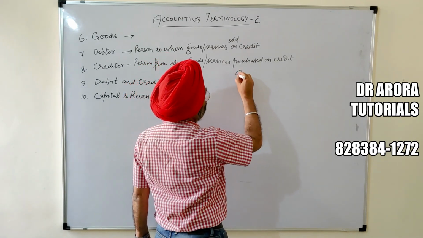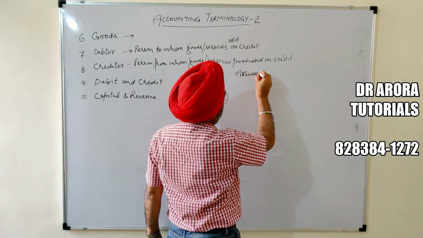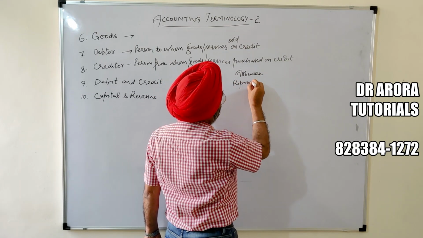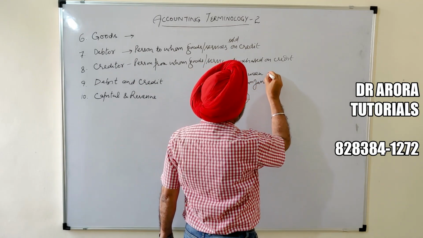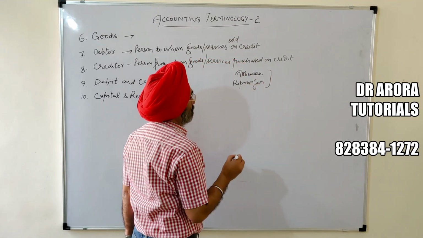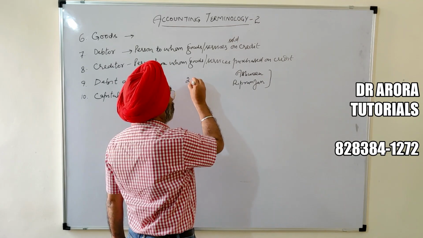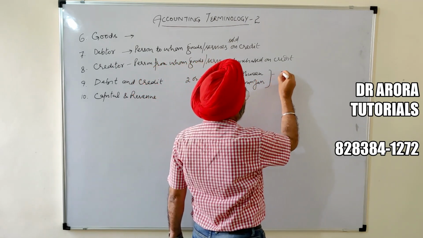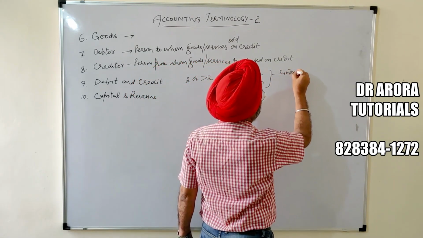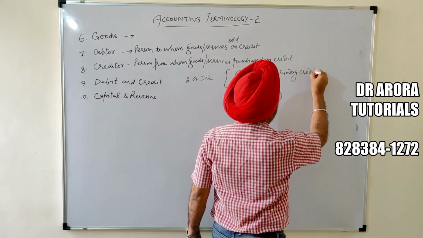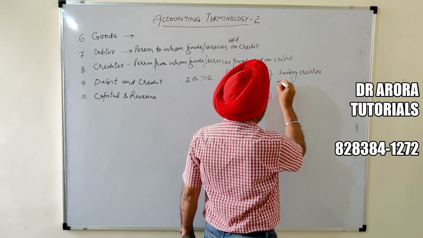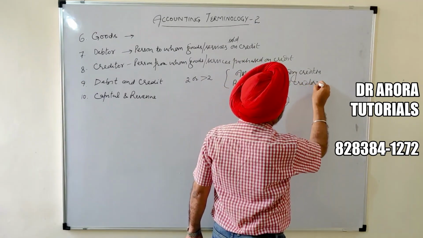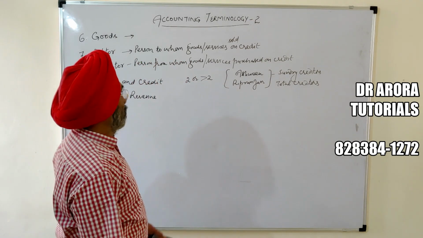Suppose we purchase goods from Ashwin. We purchase goods on credit from Hariparanjan. These two persons are creditors. Similarly, 2 or more than 2 creditors will be known as sundry creditors or total creditors. Sundry creditors or total creditors means the same thing.